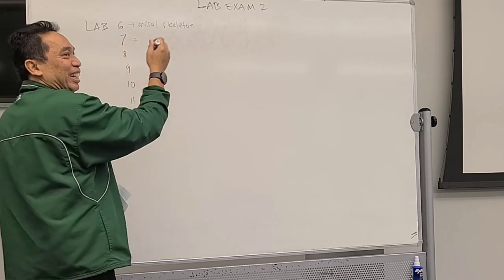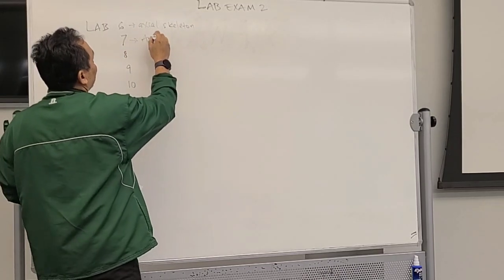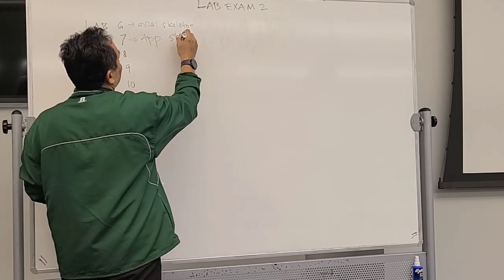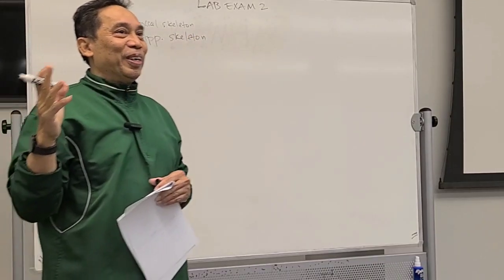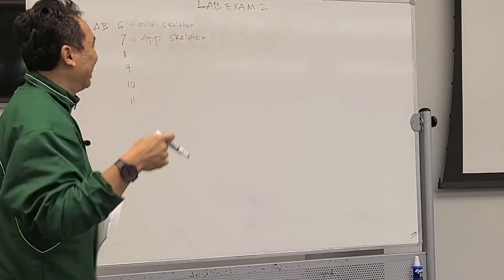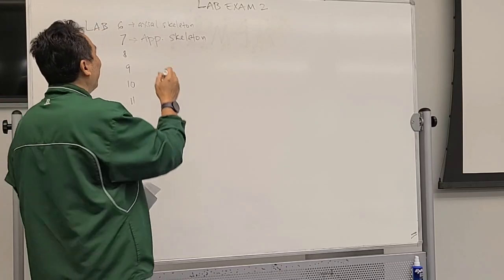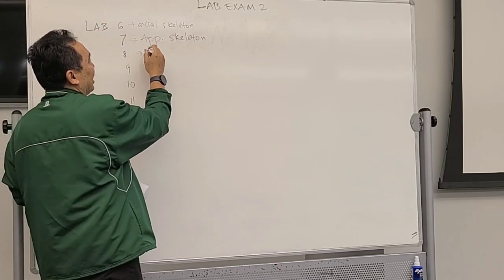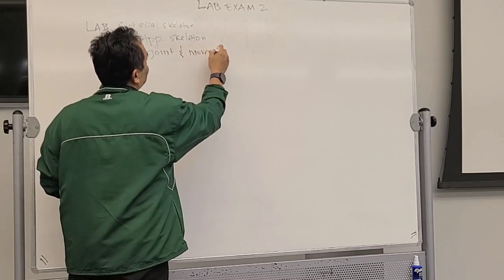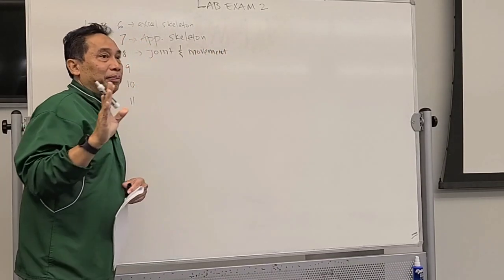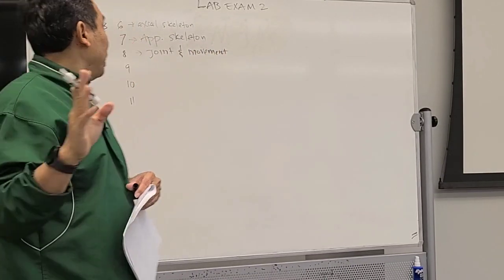The second one is the appendicular skeleton. How many? 126. Wonderful. And then what is next? Joint and movement. That's lab number 8.